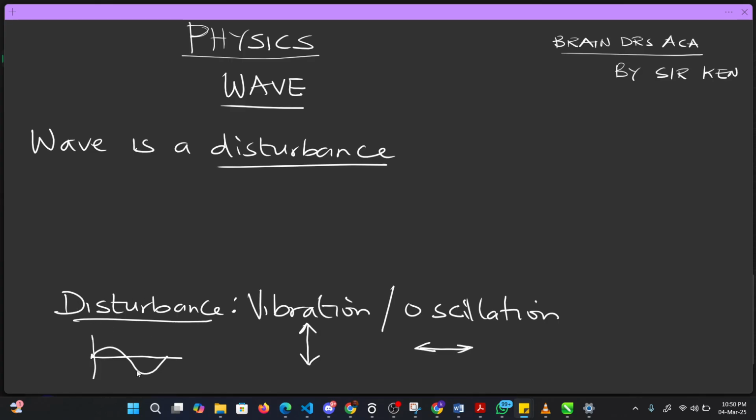Whenever you set this into vibration up and down, it is under the transverse mode of propagation. Then at the same time, you can also set your particles into oscillation. Let's take for instance, assuming these are my particles. These are the air molecules, your matter. We have all these particles now.